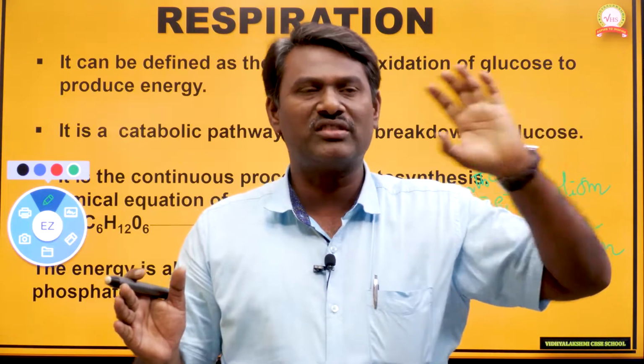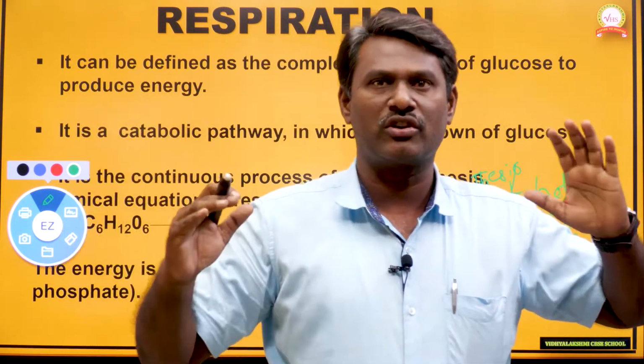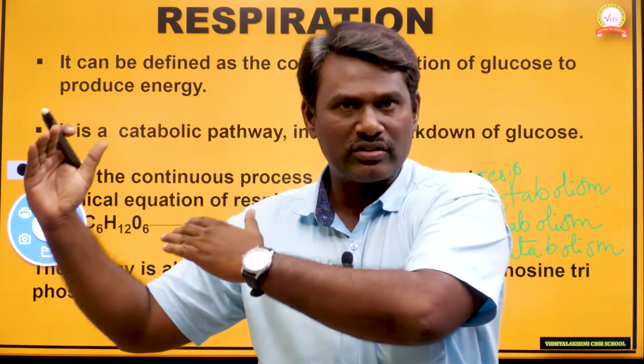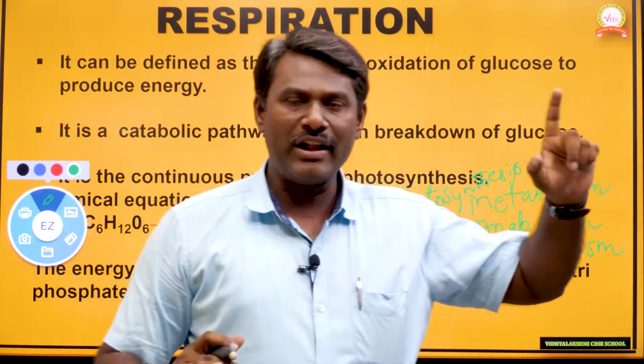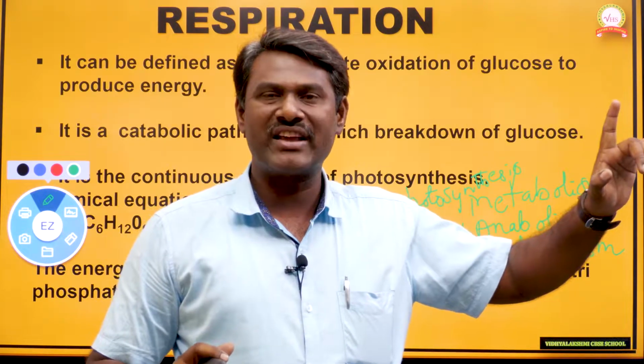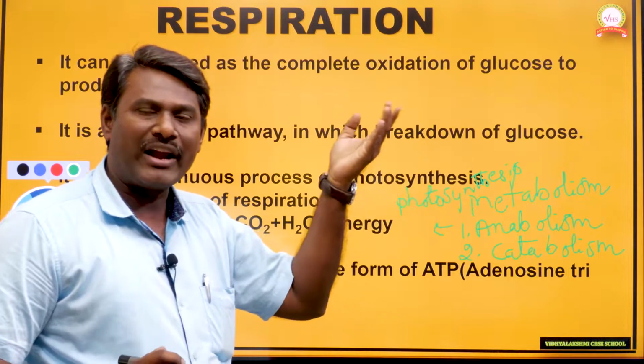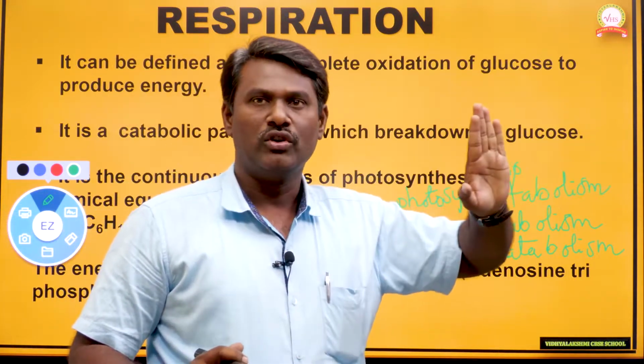Glucose molecules are simple molecules, and starch is a large molecule. So simple molecules combine together to form a large molecule. That process we call anabolism. Finally, the best example for anabolism is photosynthesis, whereas catabolism is the breakdown of glucose.